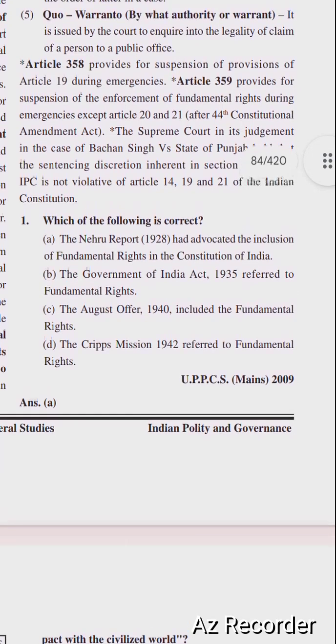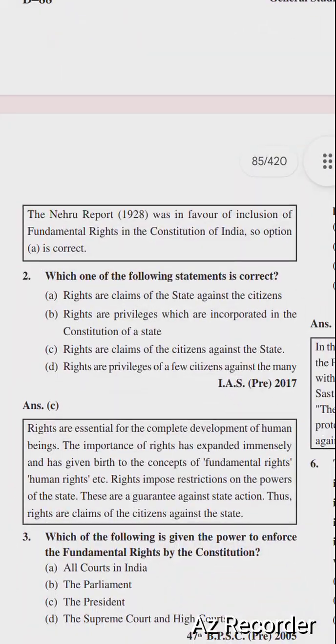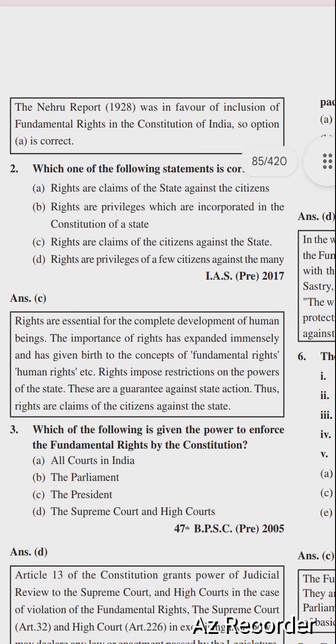Fundamental rights. The Cripps Mission of 1942 referred to fundamental rights. Right option is option number A. The Nehru Report 1928 had advocated the inclusion of fundamental rights in the Constitution. The Nehru Report 1928 was in favor of inclusion of fundamental rights in the Constitution of India. So option A is correct.